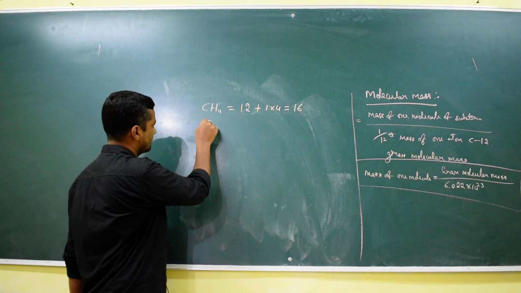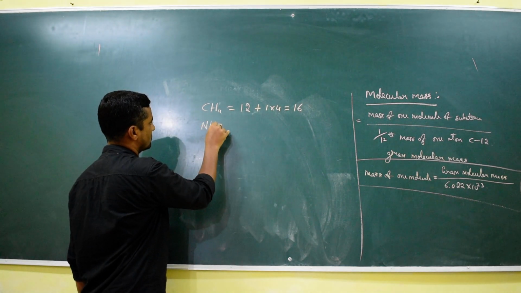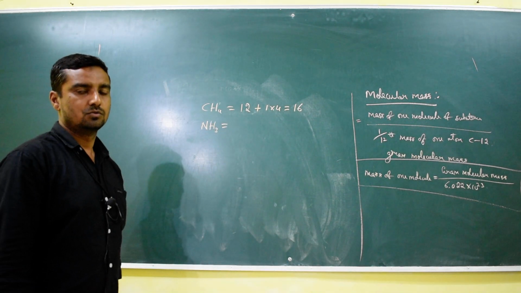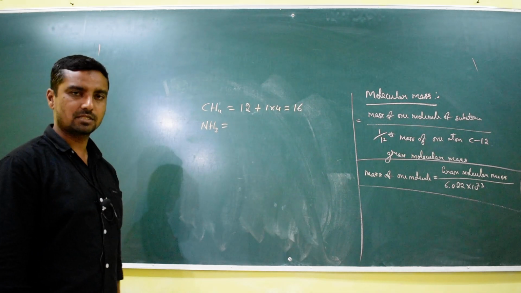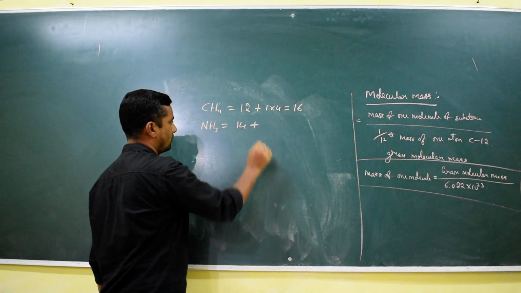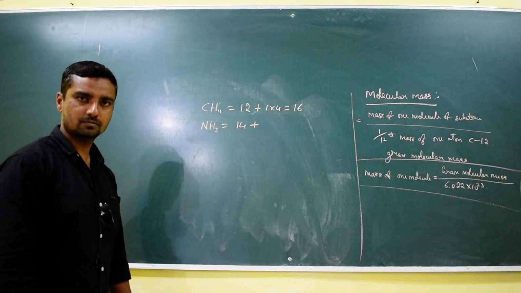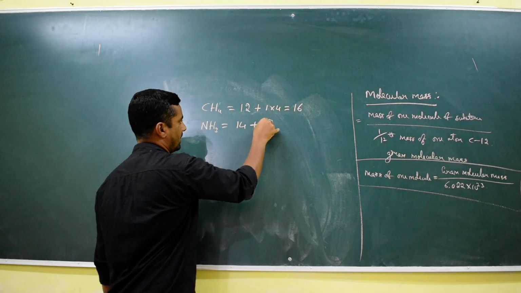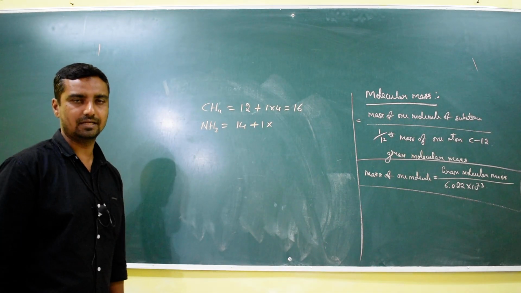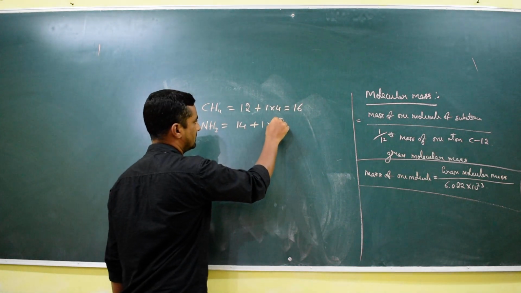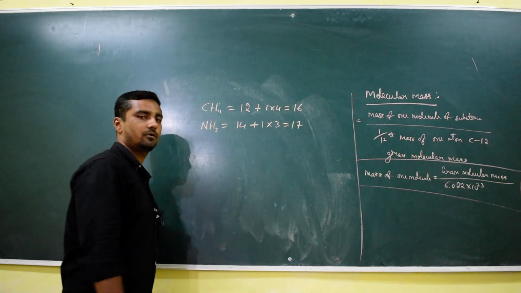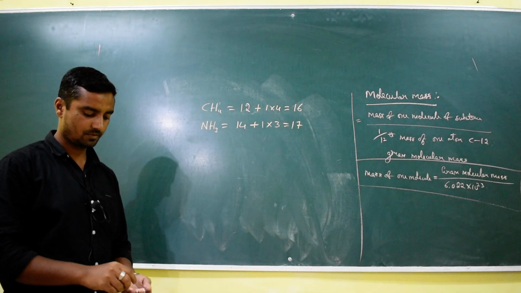Next, the molecular mass of ammonia, NH3. We know the molecular mass of nitrogen is 14, plus hydrogen, that's 1, right? 1 into how many hydrogens? There are 3 hydrogens, that's why multiply with 3. So how much does it come to? 17. The molecular mass of ammonia is 17, right?